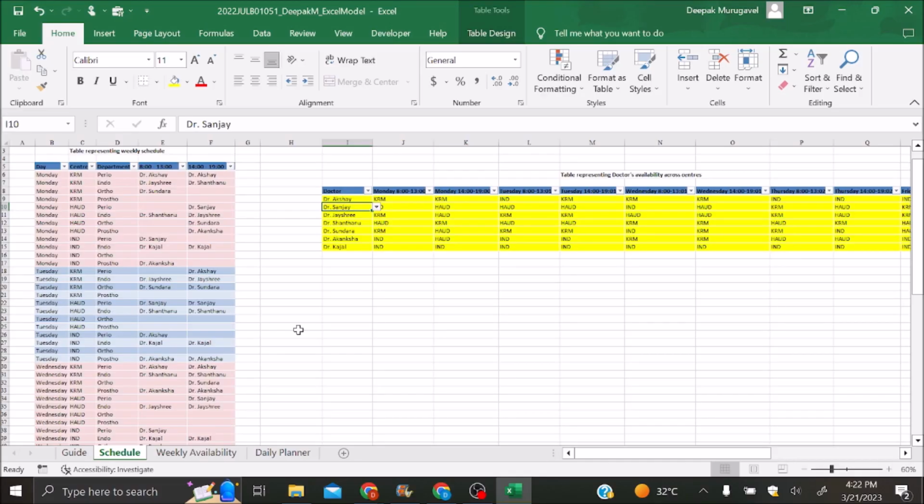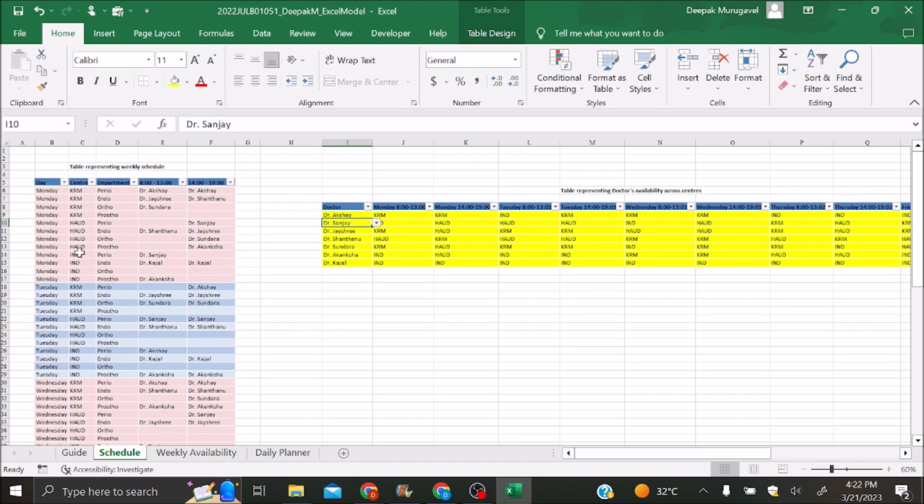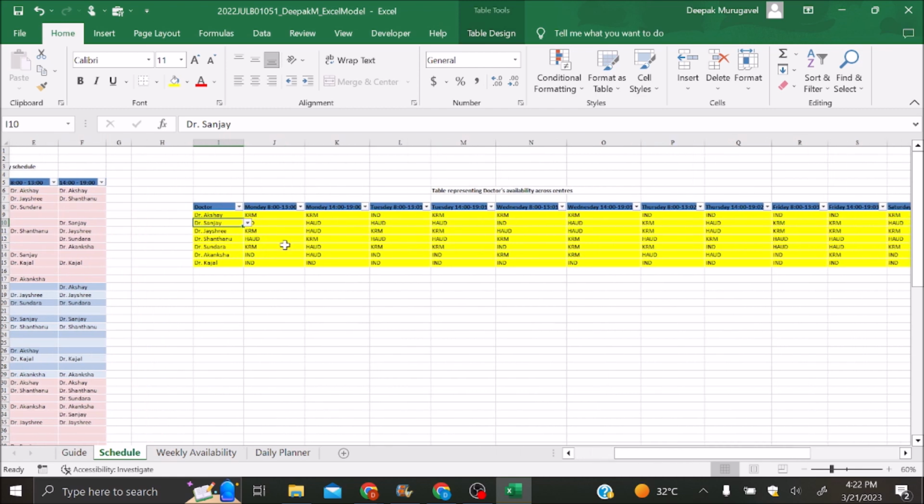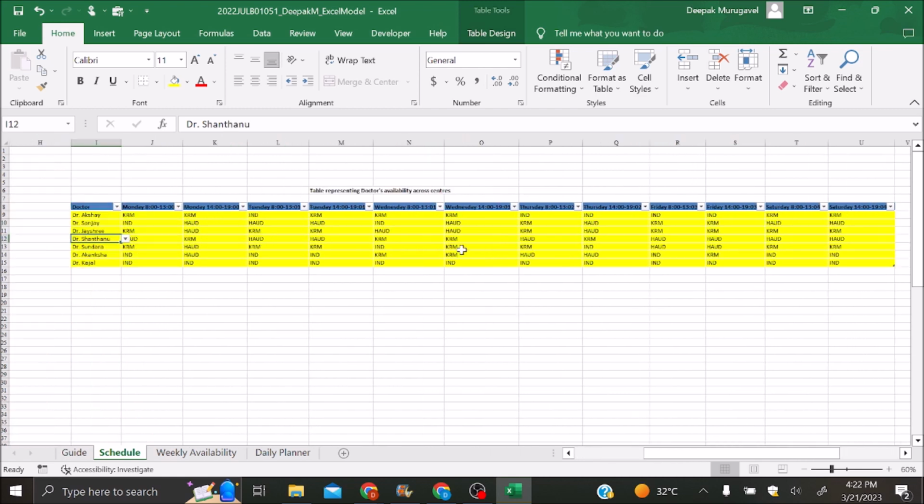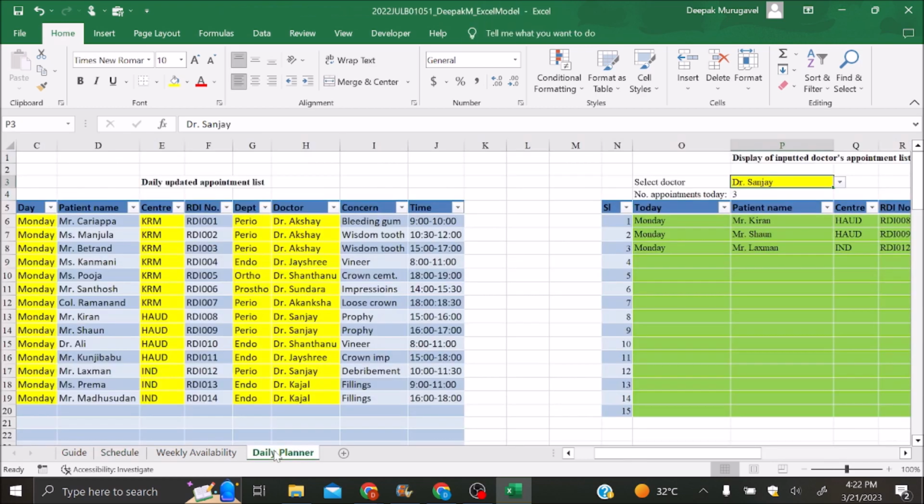For this report, I've used two databases and transaction tables. One consists of the day of the week, followed by the center, the department, and making sure that a member of a department is found in every center. And a transaction goes doctor-wise, spread across all days with the two phases as well. And we also have the appointment details with the name of the patient, the doctor, the department, and the concern. And we have a query to navigate doctor-wise as well.